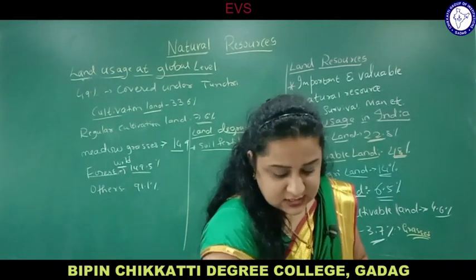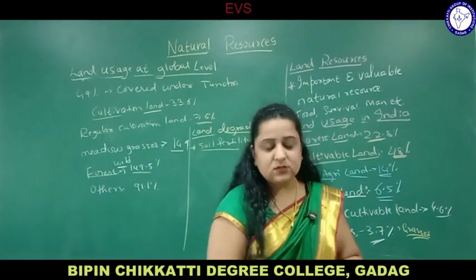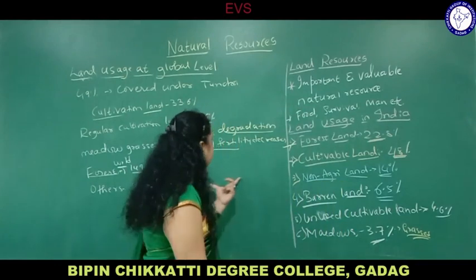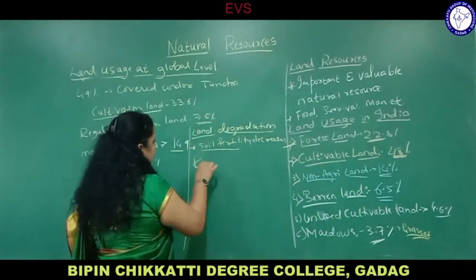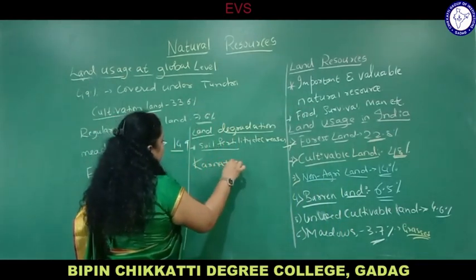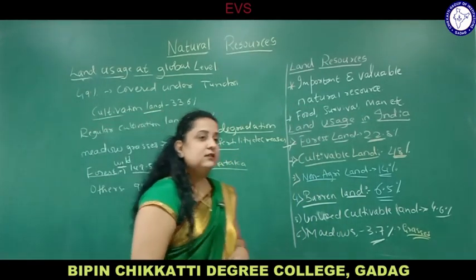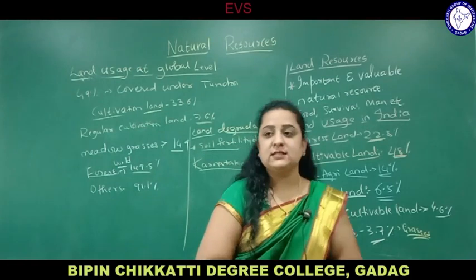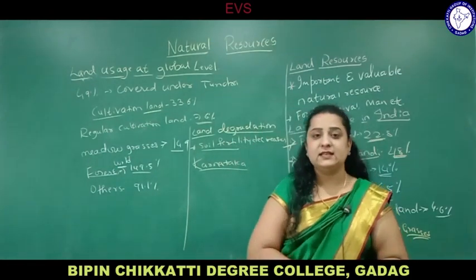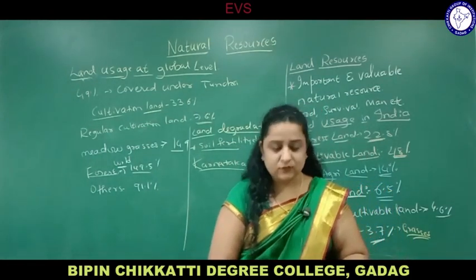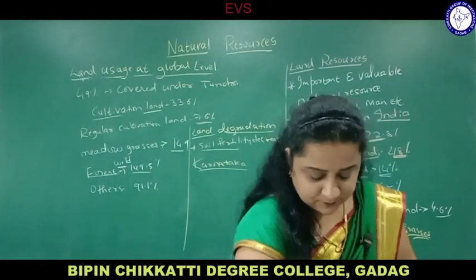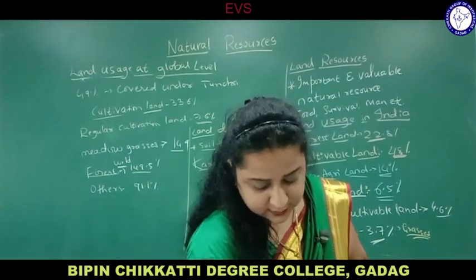So the National Development Board has done so many projects, even in India and Karnataka, especially in Karnataka, to protect our land from degradation. Here there is, you can say, geographical isolation. The land is being divided into different categories, and those categories are used for some human consumption or some human activities for qualitative production.